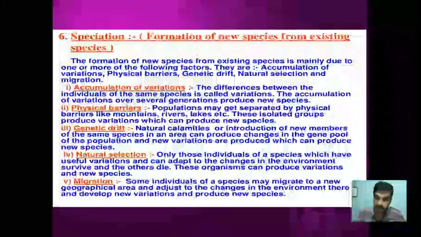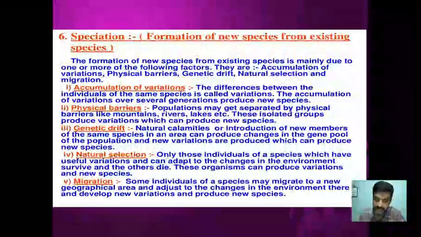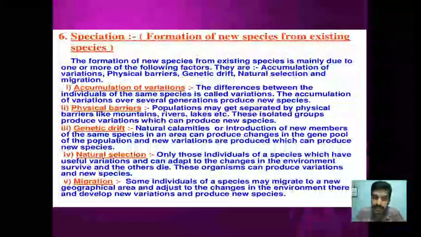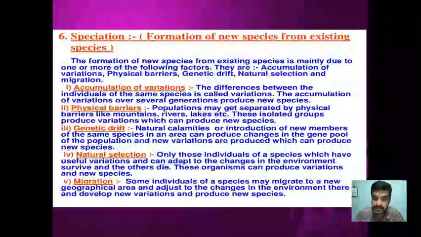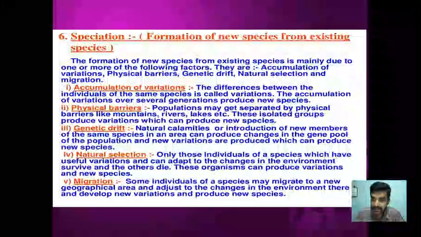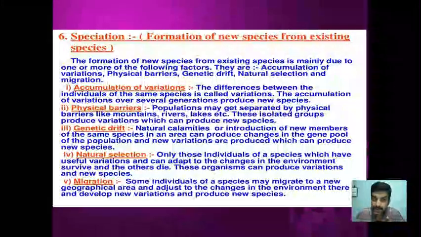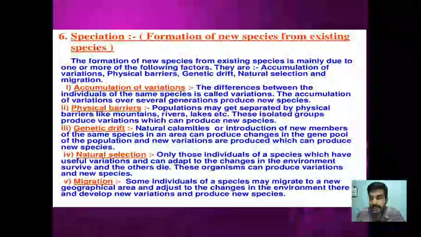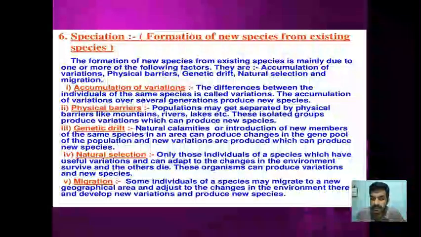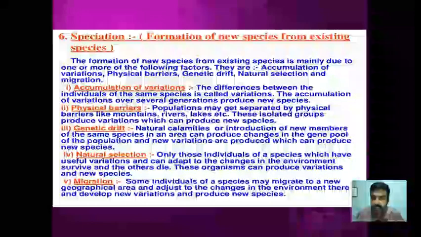Natural calamities or introduction of new members to the same species in the area produce a change in the gene pool and will produce a new species. And the main point is natural selection. As we know, during either reproduction or due to the separation of the population, that is the physical barriers, or genetic drift, accidental changes, or even migration, for any reason there is a change and they keep on having these variations.